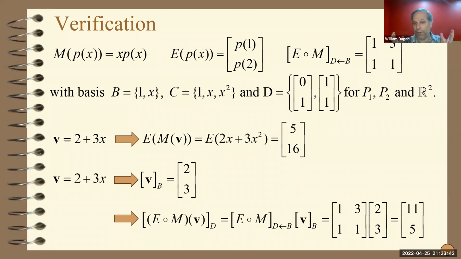Now you might look at it and go, but they're different. They're supposed to be the same. Remember, these are the coordinates of the vector. The vector is 5, 16. I gave the coordinates of that vector relative to D. So if we want to check it, I write down the linear combination using basis D, using the entries in the coordinate vector 11, 5. I would get 11 times (0, 1) plus 5 times (1, 1). And that's indeed the vector 5, 16. Remember, the vector is 5, 16. Its representation relative to D is the coordinate vector 11, 5. And that's it. That's enough for that particular topic.